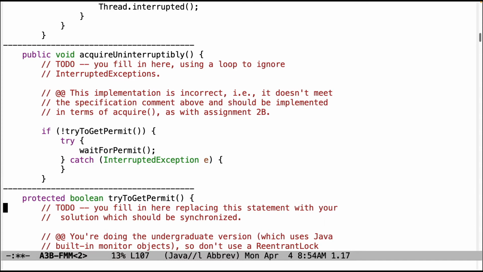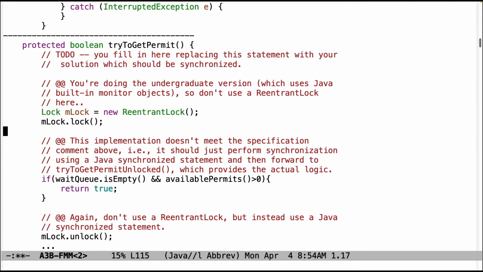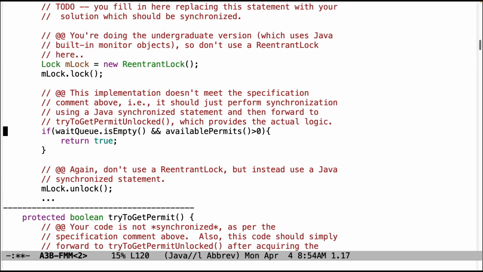All right, we are now on to another method, which had a bunch of problems. A lot of people were doing strange things here. So if you're doing the undergrad version, you should be using Java built-in monitor objects, in particular the synchronized keyword portion of that. So don't use a reentrant lock at all. That doesn't make any sense, so that should be eliminated. This implementation doesn't meet the specification either. What you should be doing here is